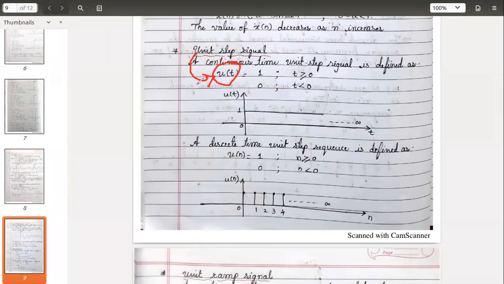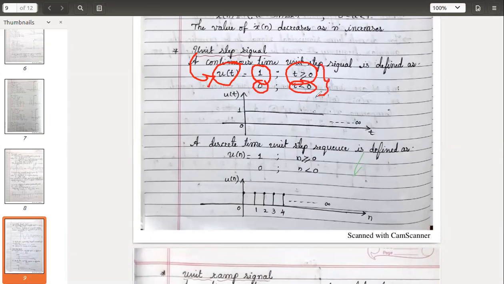Whenever u of t comes, it indicates a unit step signal. u of t is equal to 1 for t greater than or equal to 0, and the signal is 0 for t less than 0.